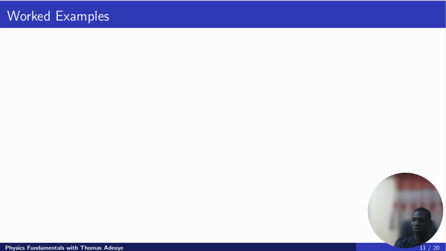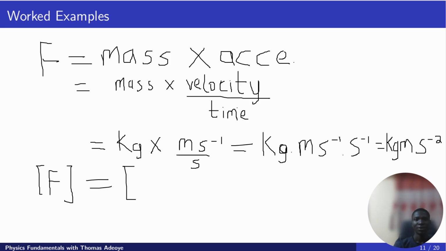So example 2 is on force, the dimension of force. The formula is mass times acceleration, and acceleration is change in velocity over time. So we can proceed to write their units.